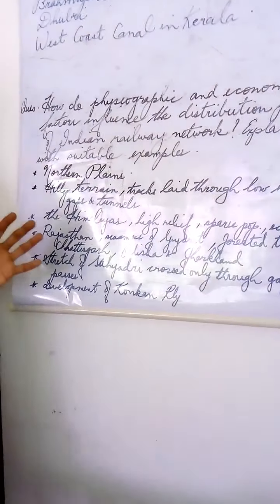All right. Another important factor is the development of the Konkan Railway, which has provided favorable conditions for the distribution of the railway patterns in Indian Railways. So when we are talking about physiographic divisions, we are talking about the relief features. Economic factors means we are talking about the money value. Earlier we discussed that a lot of investment is required to construct a railway track, and even to upkeep and maintain it. That's why it's an initiative of the central government.